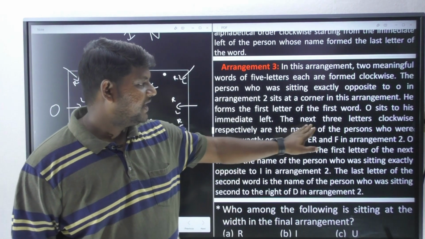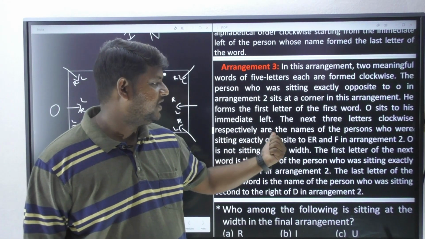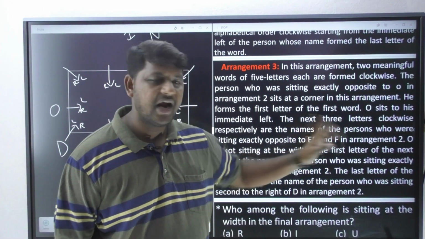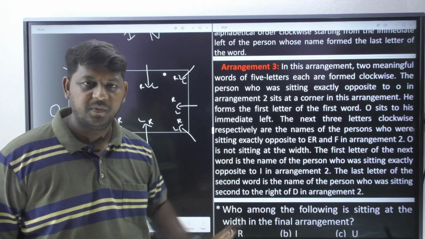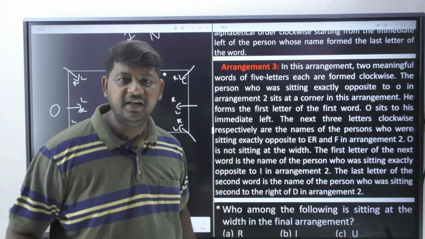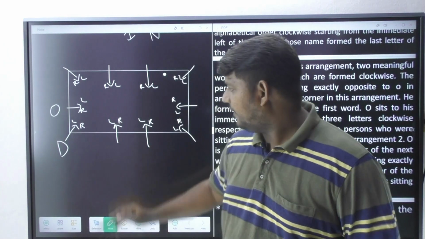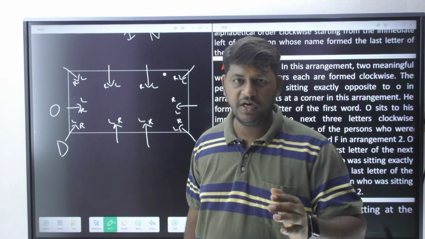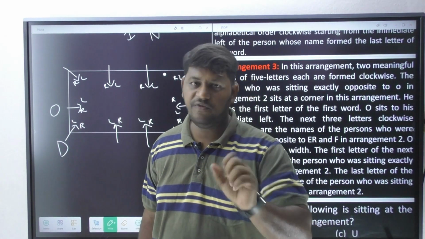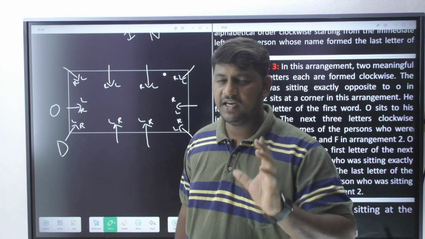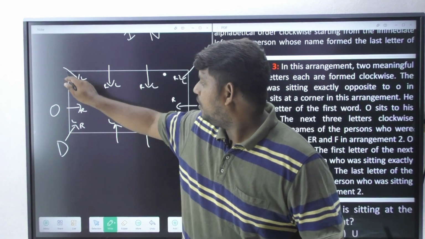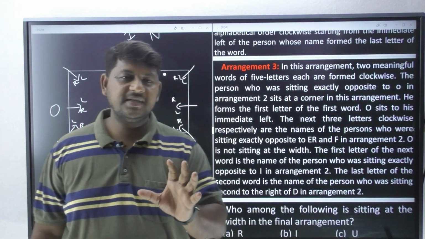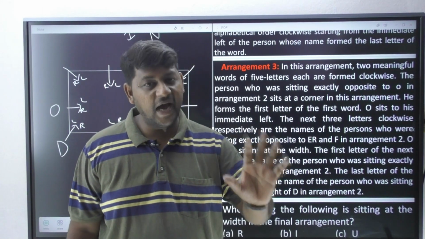Let's observe here. The next 3 letters clockwise, respectively, are the names of the persons who were sitting exactly opposite to E, R and F in arrangement 2. After D and O, 3 letters should come so that you can form an English meaningful word of 5 letters. Who are those persons we are supposed to consider from arrangement 2?